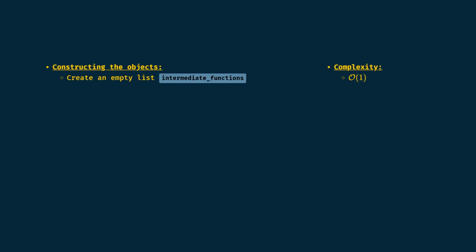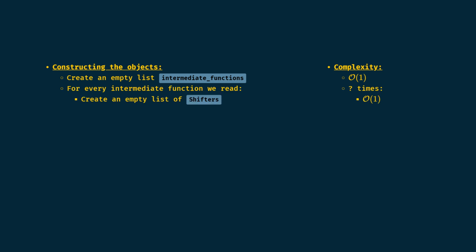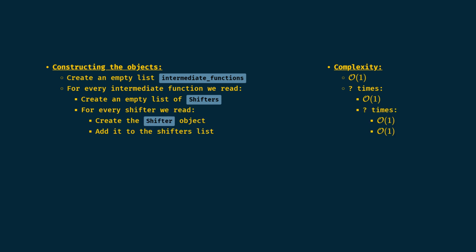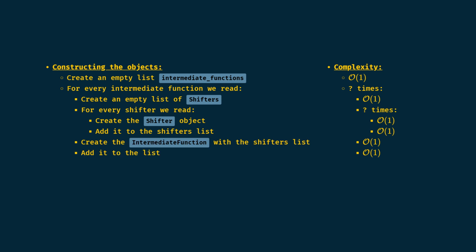We first create our intermediate function lists, as we've seen before. That is one operation. Then, for every function we read in the file, we create an empty list of shifters, one operation, and for every shifter we read in the file, we create it with the right data and add it to the list, so two operations. Once the list of shifters is done, we can create our intermediate function object and add it to the list, that is, two operations.